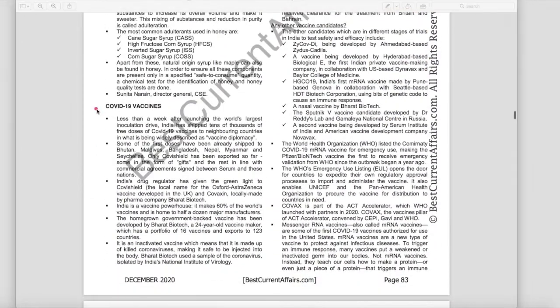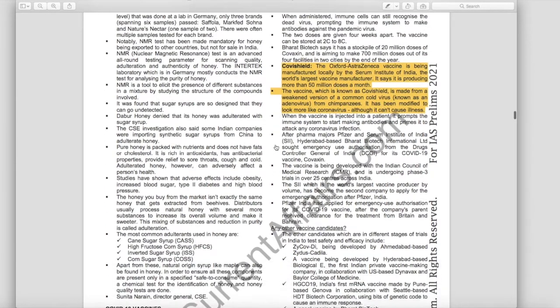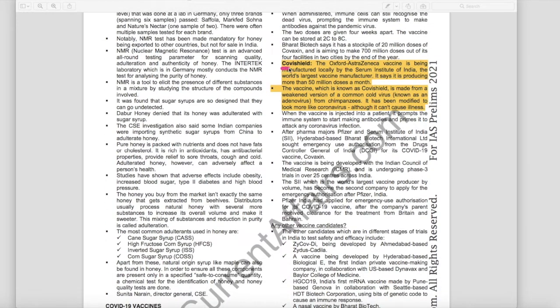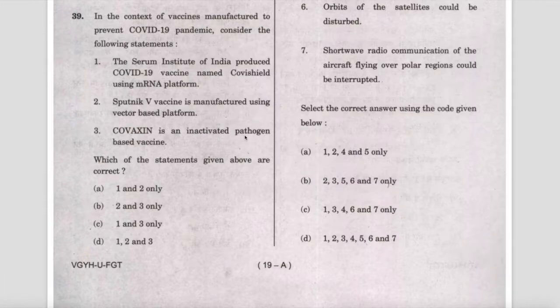There was a news item, COVID-19 vaccines, on this page, and here it is mentioned that Covishield is made from a weakened version of a common cold virus known as adenovirus from chimpanzees. Therefore, this statement is wrong, that this vaccine is made by using mRNA platform. Now if we remove 1 from the given options, we are left with B only, 2 and 3.